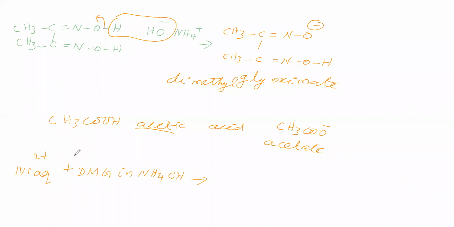So what is the result? Before that, what is the color of Ni2 plus aqueous? Ni2 plus aqueous is green. DMG in ammonium hydroxide is colorless. Now what is the result?